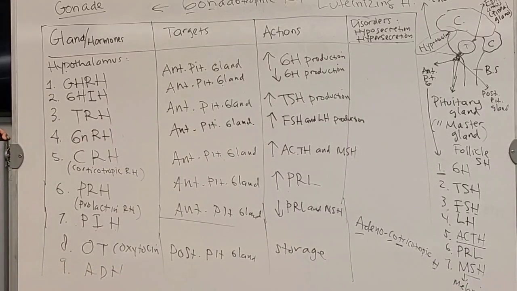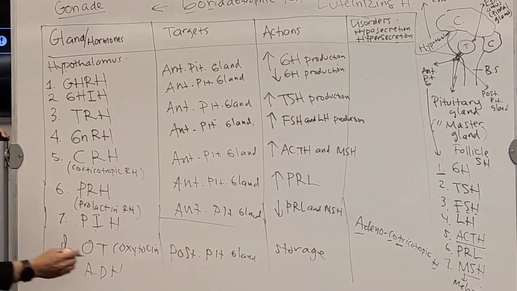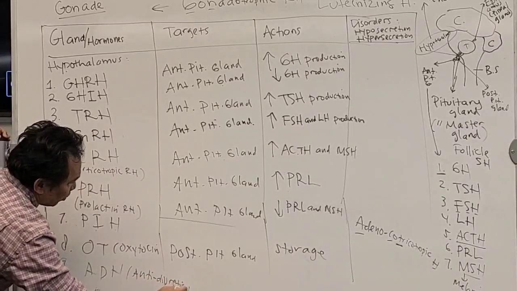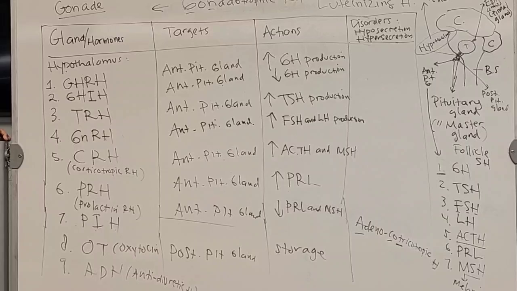Okay, ADH. ADH stands for anti-diuretic hormone. This is the hormone that we need to conserve water in our body. It mostly controls your urine production, so you will not produce too much urine. It's going to save some water in our body, so it requires this ADH.